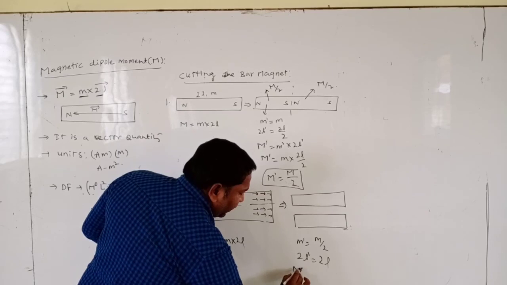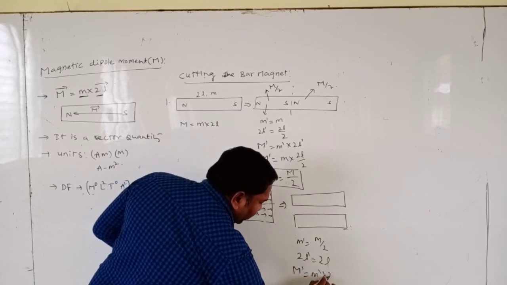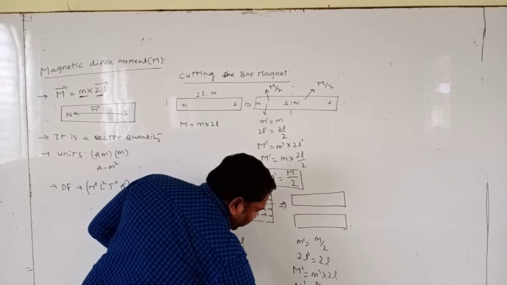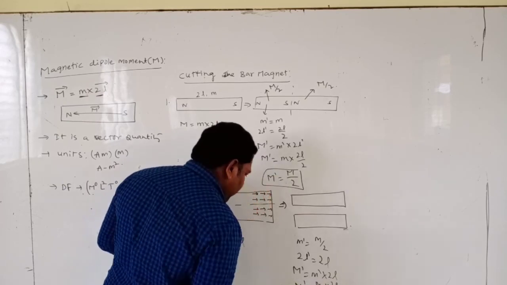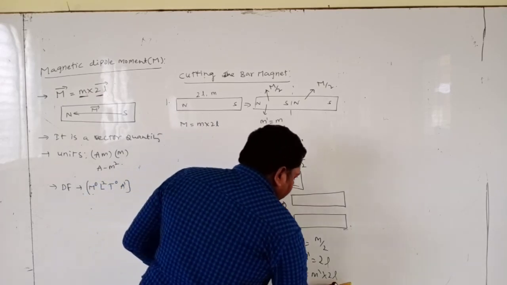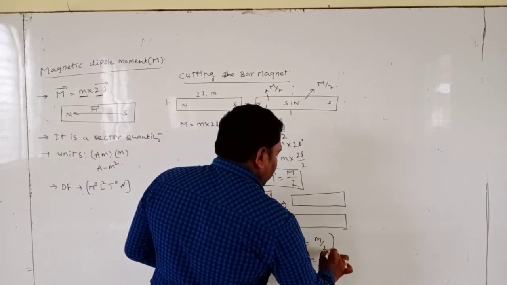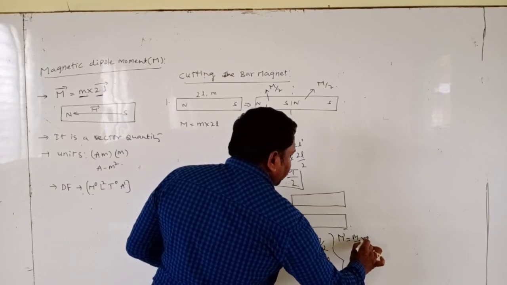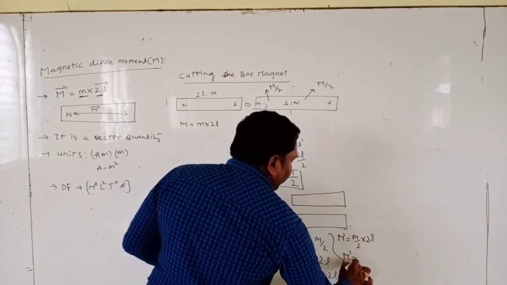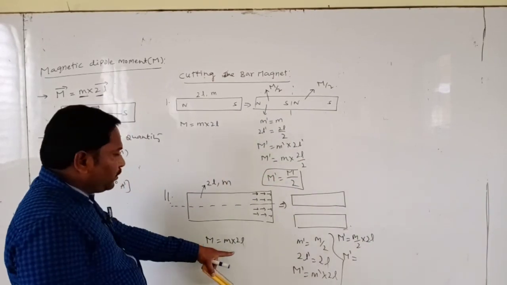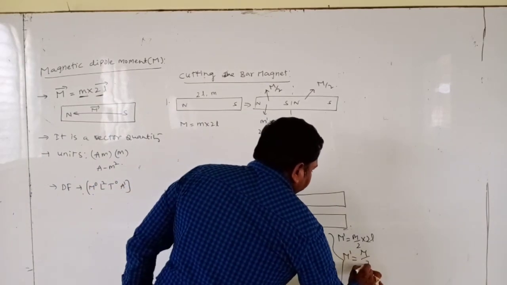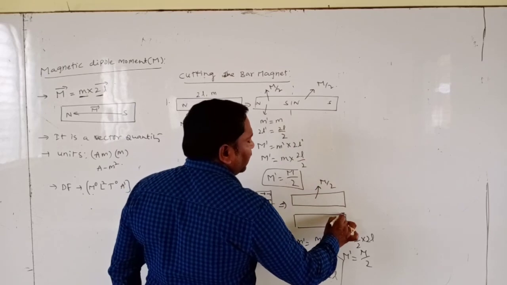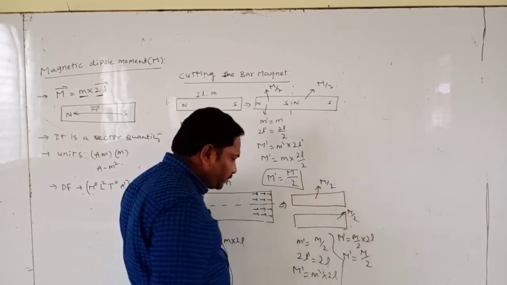Now the new magnetic moment M dash is M dash into 2L, where the pole strength is M by 2, into 2L. So M dash is equal to capital M into 2L by 2. Now each piece's magnetic moment is M by 2, and here also it's M by 2.